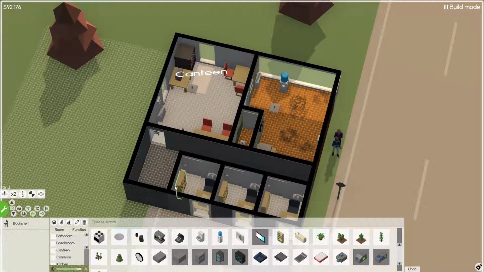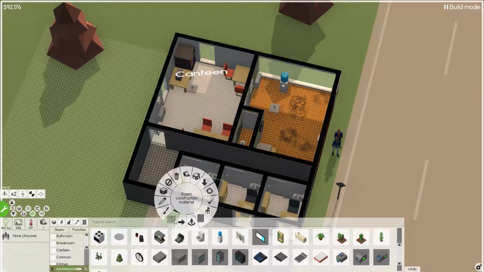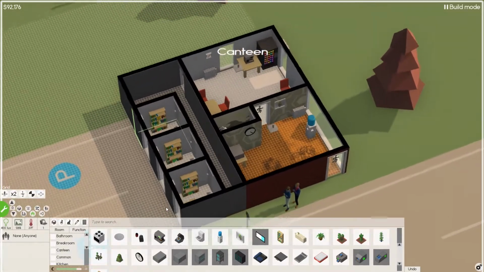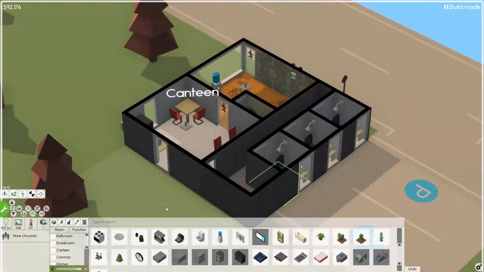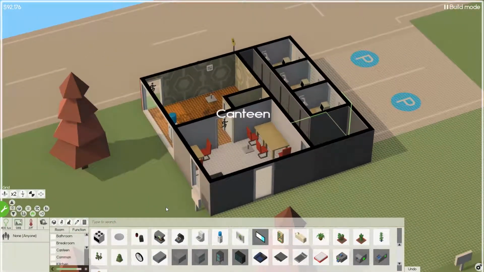Really? Come on. There we go. Whew. That was a pain. That was kind of a pain to watch too. Okay, so that should be the entire exterior. We'll need to change the color. Oh, in this room too.